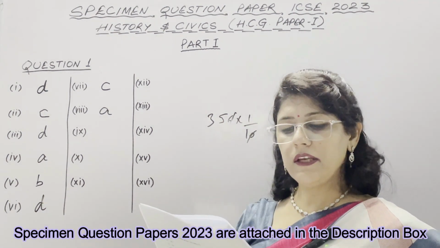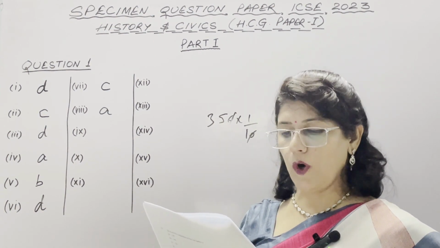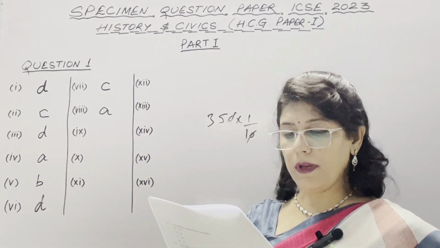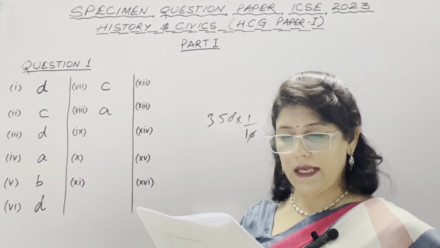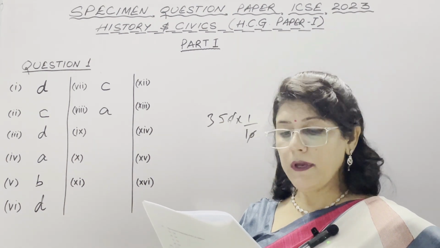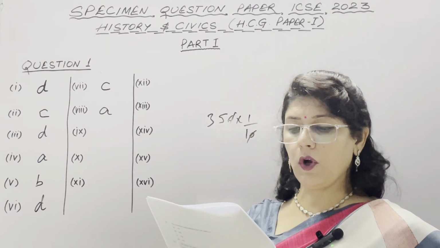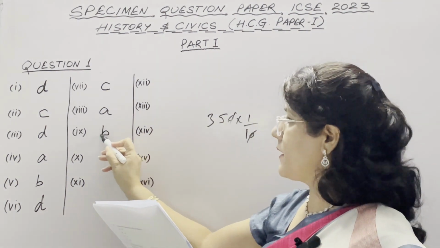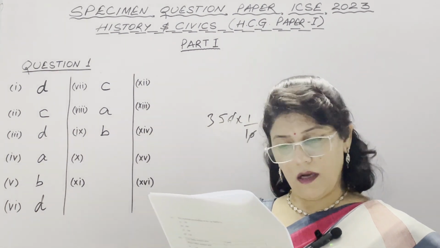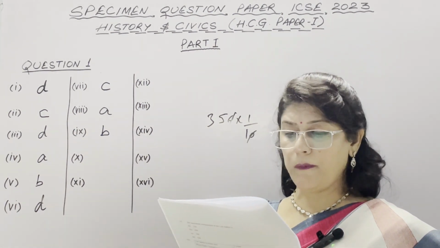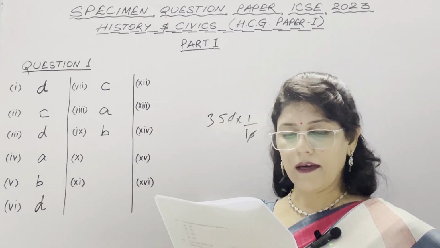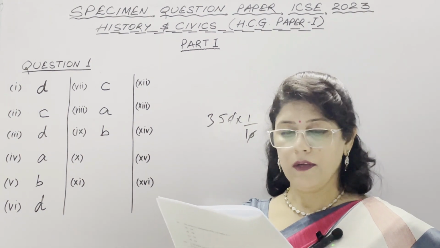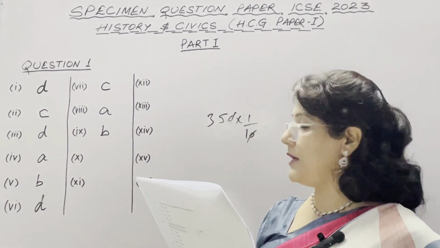Ninth: which of these is not a repressive policy of Lord Lytton? A is the Arms Act, according to which it was a criminal offence for Indians to carry arms without a license in 1878. B is the Ilbert Bill, which is the correct option here because it is not a repressive policy of Lord Lytton. C is the Vernacular Press Act, again in 1878, which forbade vernacular papers to publish certain materials. And D is the Grand Delhi Durbar in 1877 to proclaim Queen Victoria as the Empress of India. So the correct option is the Ilbert Bill, which is B.